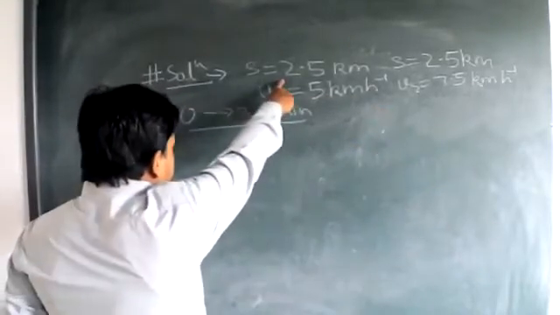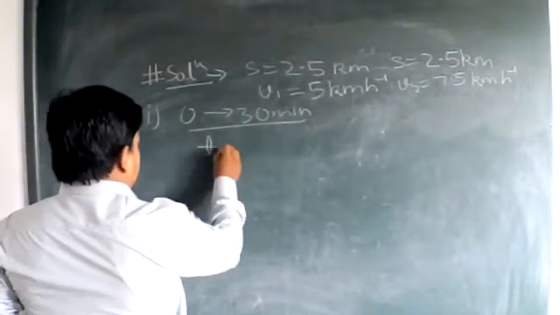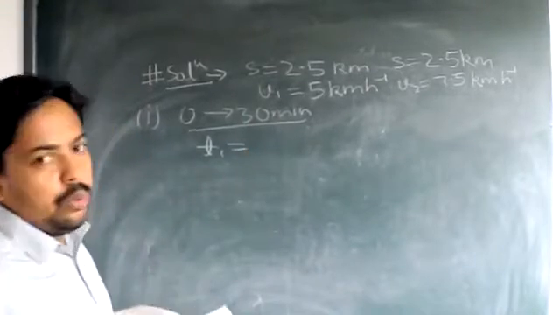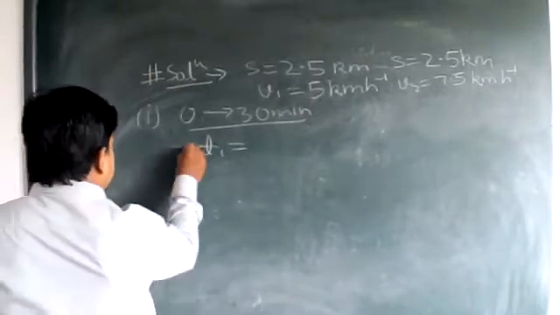We have the displacement and the velocity, so we find the time T1 corresponding to these two values when he goes to the market.